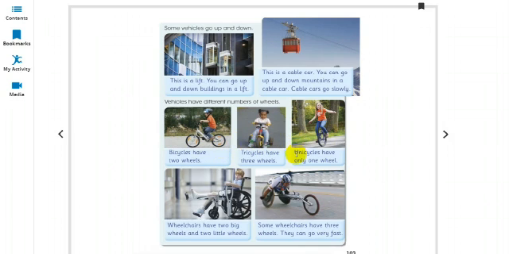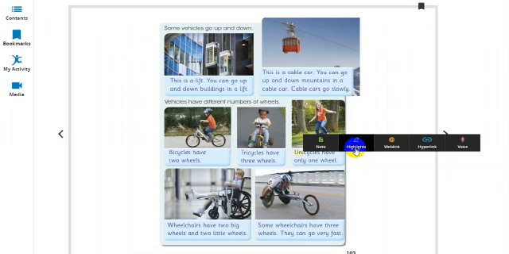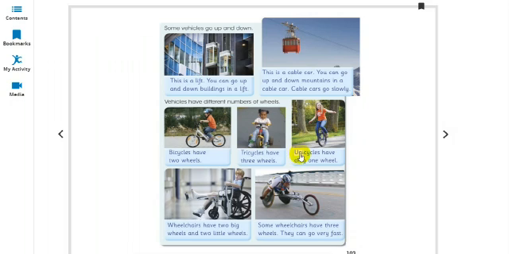And here you can see uni. And what have we learned? Uni means one, and cycle means wheel. One wheel. By looking at the picture, you can understand the wheel is one. So one wheel means unicycle.